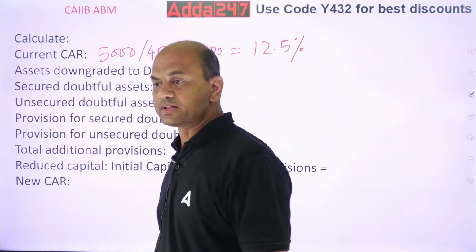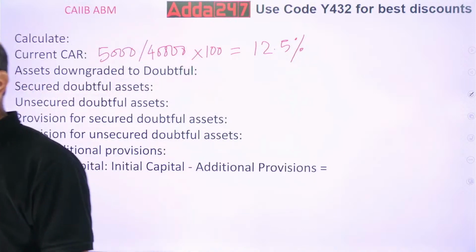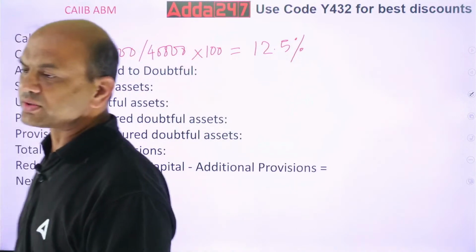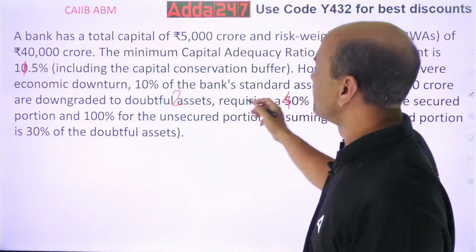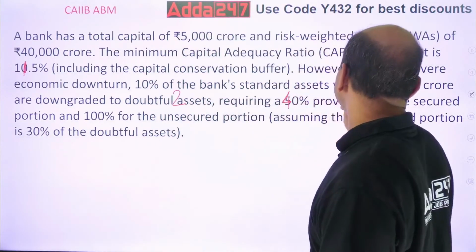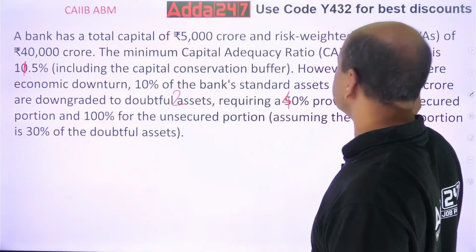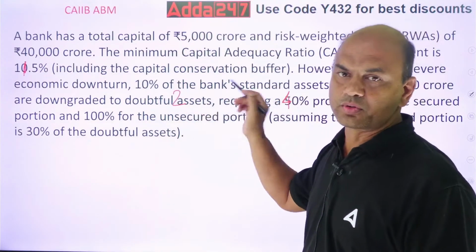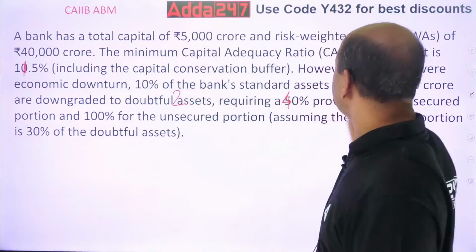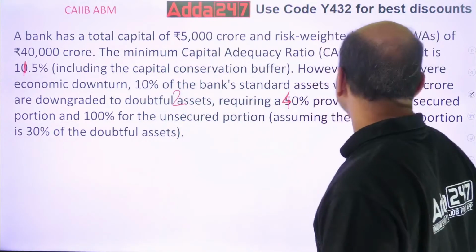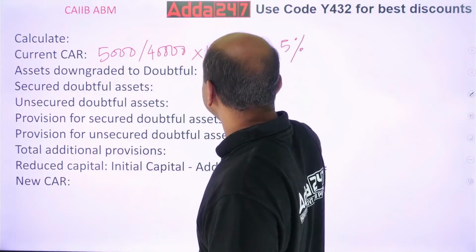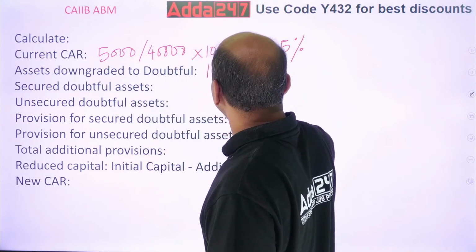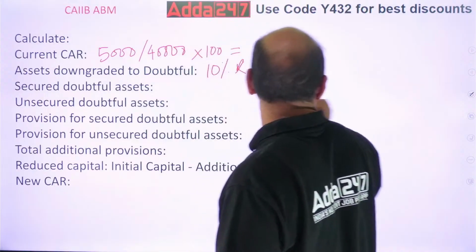Okay. Assets downgraded to doubtful. What are the assets which are downgraded to doubtful? What is given? Due to some severe condition, 10% of the bank's standard assets worth 20,000 crore were downgraded to doubtful.